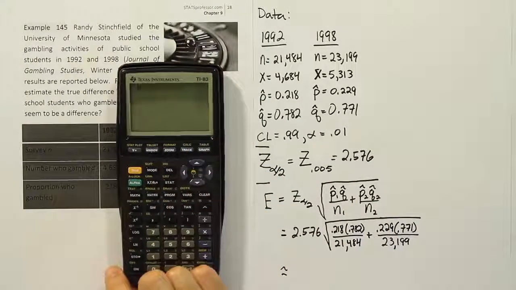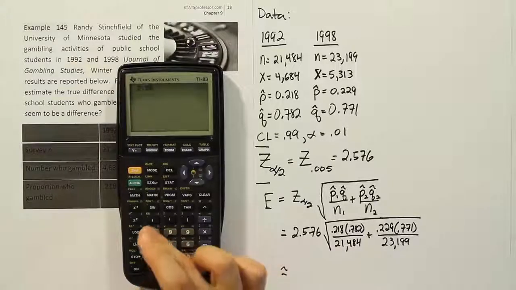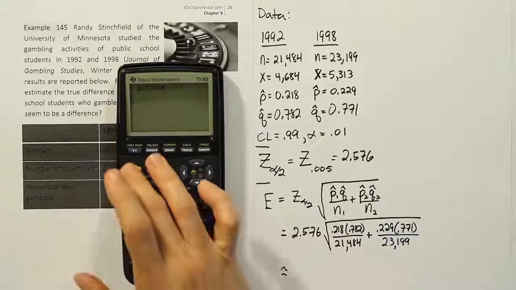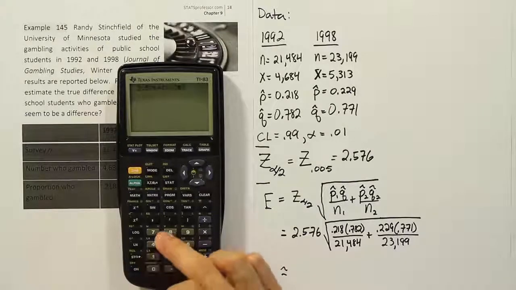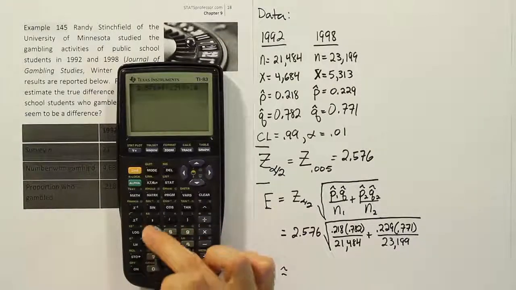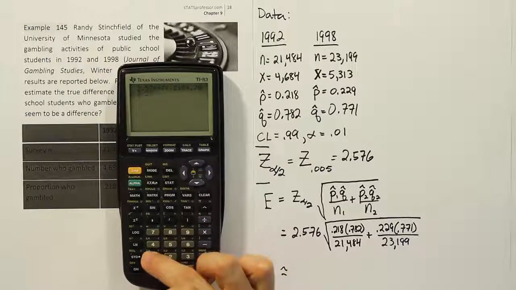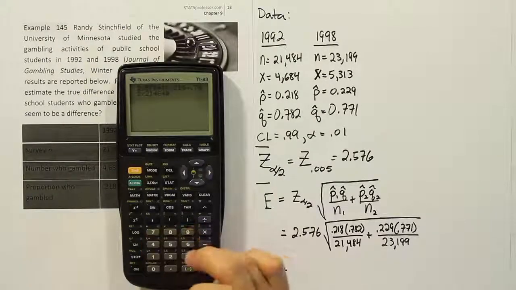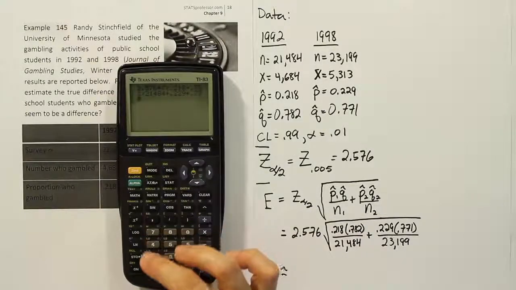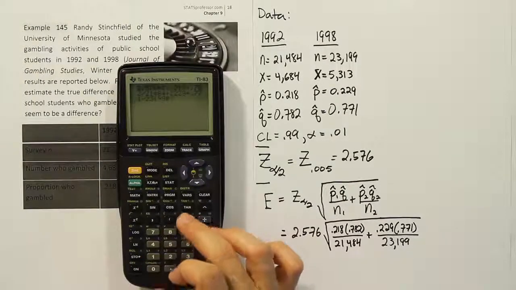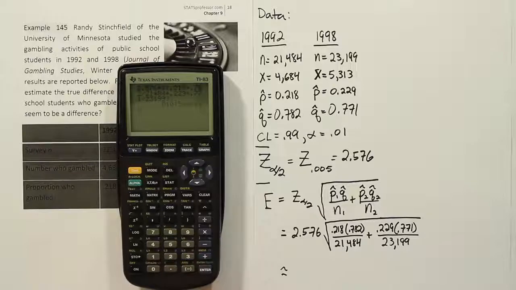Okay, so we have our calculator ready, and we're going to do 2.576 times the square root of, and you don't need any special parentheses here. You can just type these fractions in as you see them. So 0.218 times 0.782 divided by 21,484 plus 0.229 times 0.771 divided by 23,199. Close that up, hit enter, and you end up with 0.01,